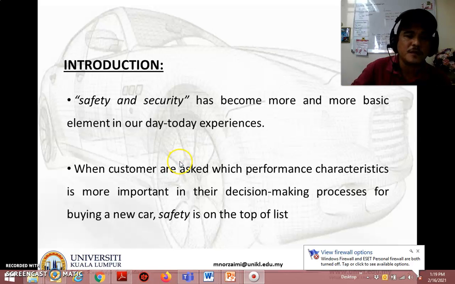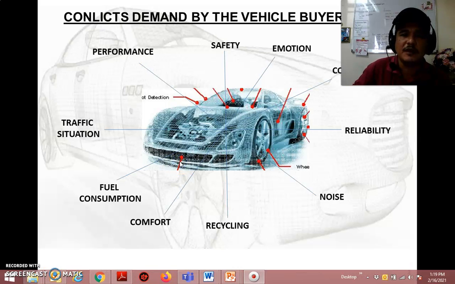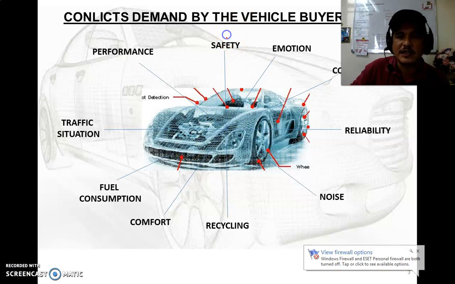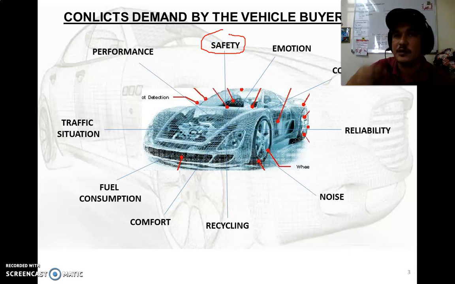In terms of conflicting demands, we have conflicting demands from the vehicle buyer. So what are the conflicting demands? We have 10 here. The first thing is that the customer asks about safety, the safety features of the vehicle. Some buyers ask about emotion and buy a vehicle based on emotion. Some people buy a vehicle based on cost.